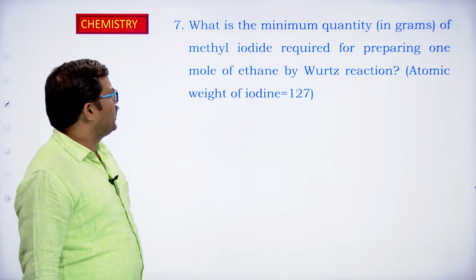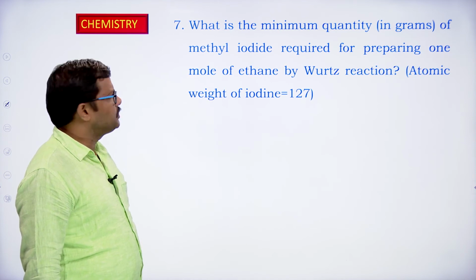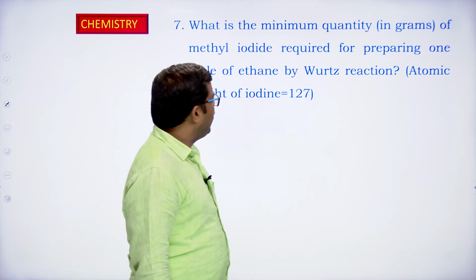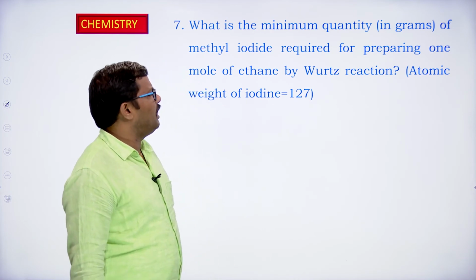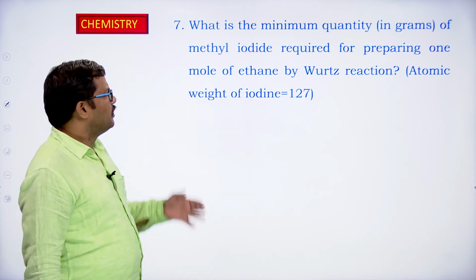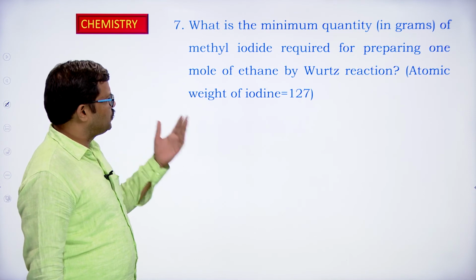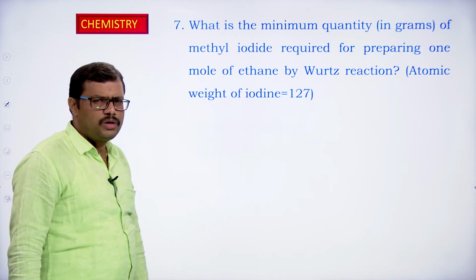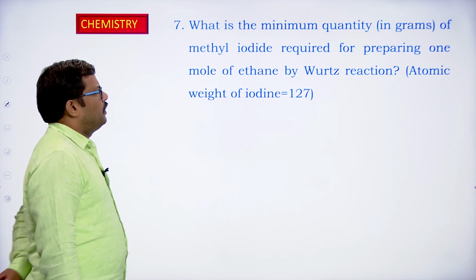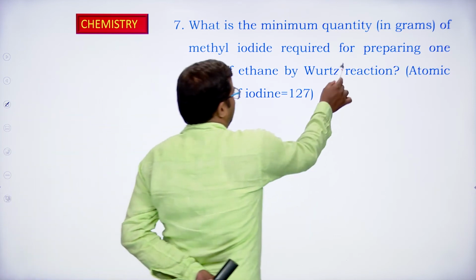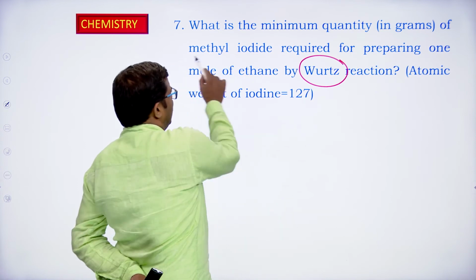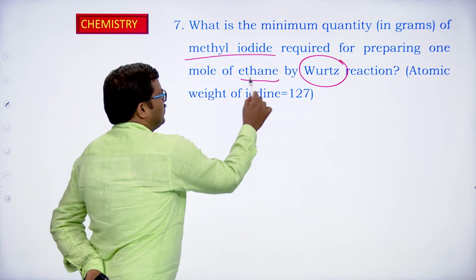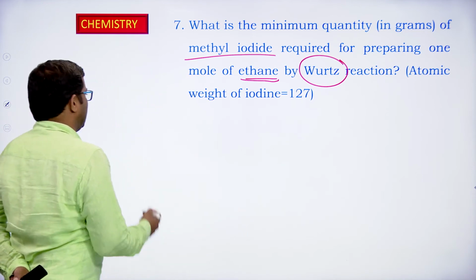What is the minimum quantity in grams of methyl iodide required for preparing 1 mole of ethane by Wurtz reaction? So this kind of question we have done in the previous one, and they have mentioned the atomic weight of iodine as 127. So here the reaction is Wurtz reaction. In this case methyl iodide is taken, treating with sodium and producing ethane as a product. So let us write the reaction first.